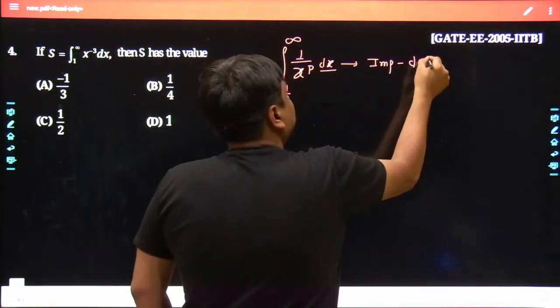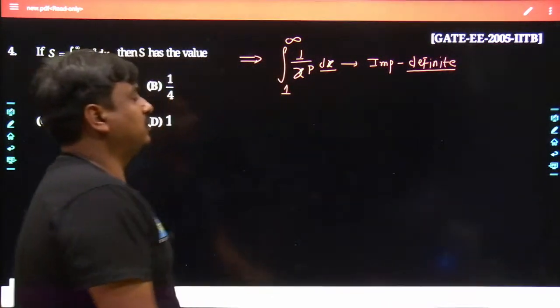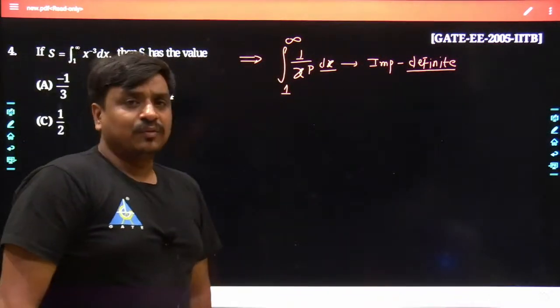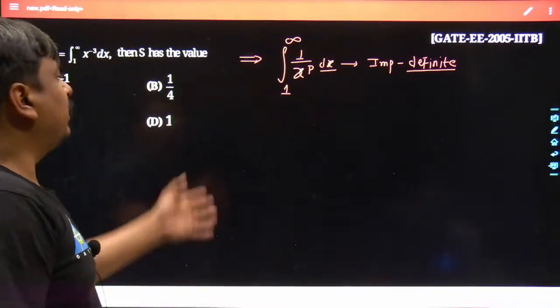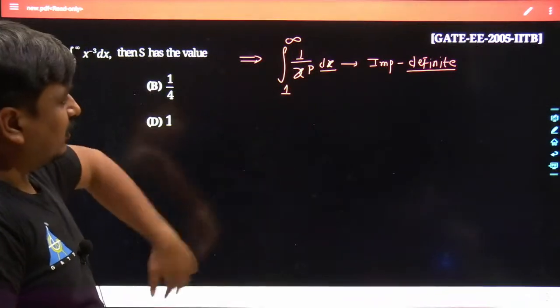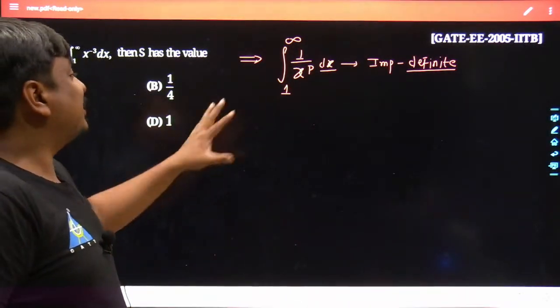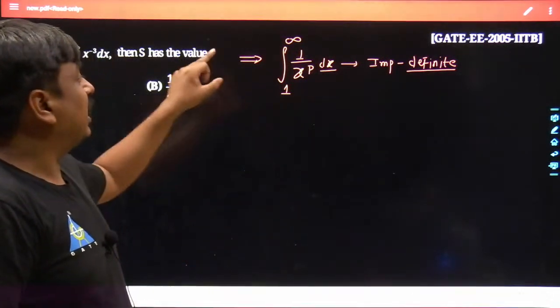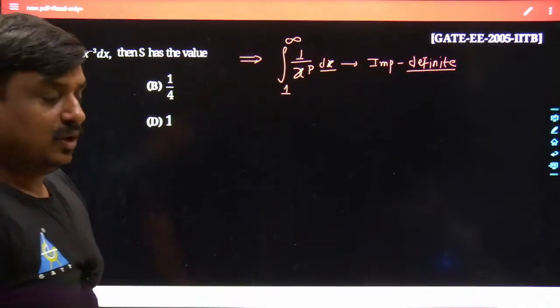This is an improper form of definite integral. Why improper? Because its upper limit goes till infinity. Why have I taken p? Because I would take the different varieties of p on the real numbers. I can take positive, I can take negative, I can take lesser than 1, I can take lesser than -1, and we would try to see which are the different values of p at which I would be getting a convergent value for this given definite integral.